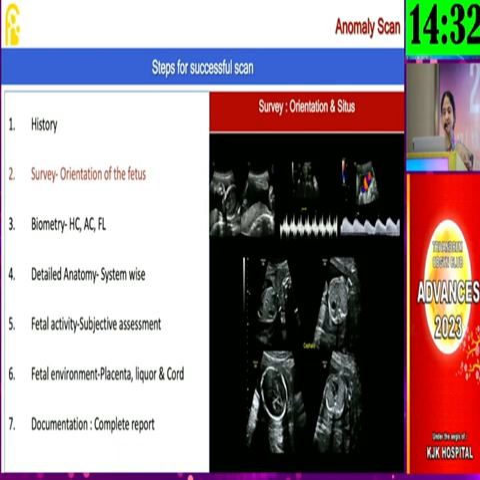The survey is very important, which also includes situs. Situs means a place for everything and everything in its place. So in the initial orientation itself, we will get how the fetus lies in the uterus, and what is the left side and what is the right side. And also we check whether the right side organs are on the right side of the fetus and the left side ones on the left side.